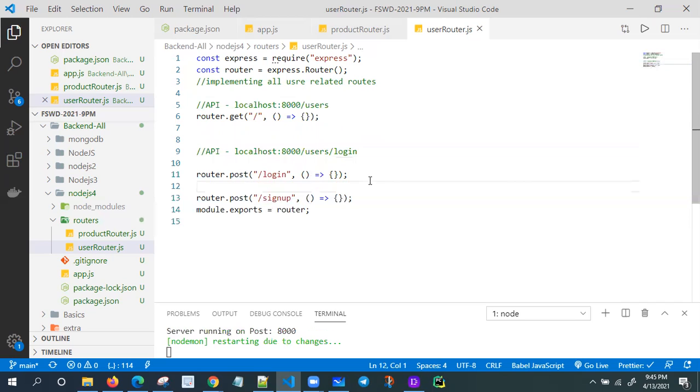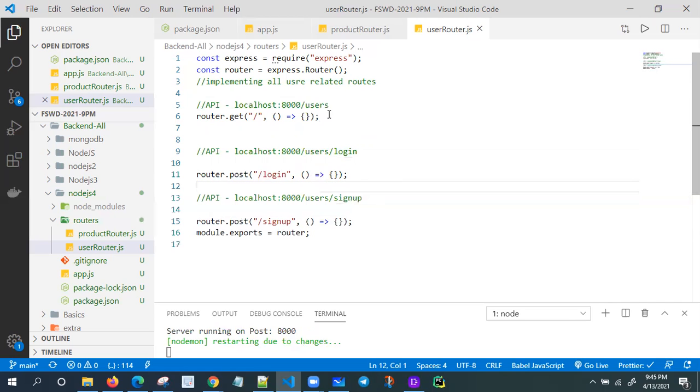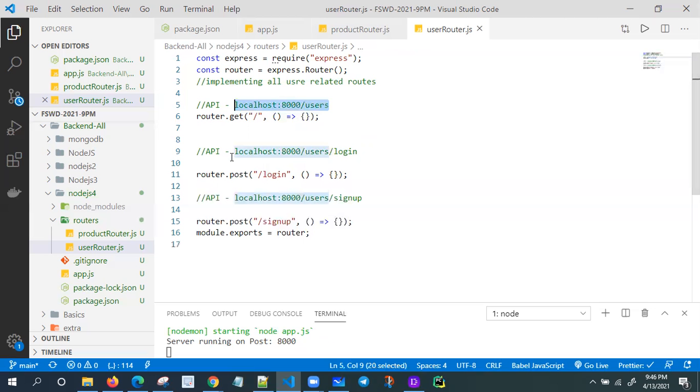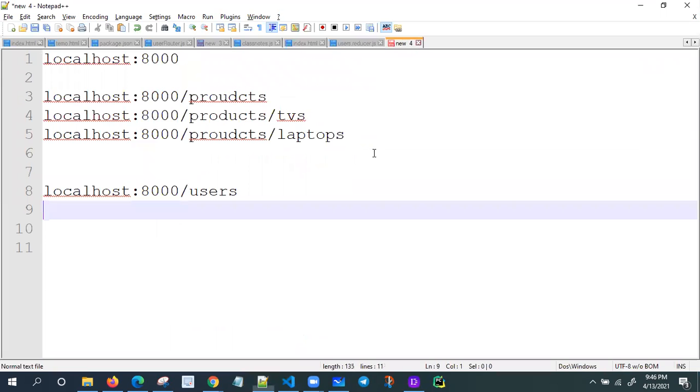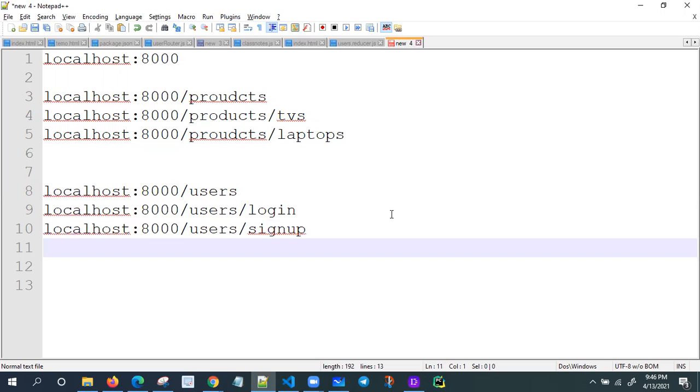And one more is there, that is users sign up. So I have three routes here. Let me copy one by one in my file, just for testing purpose only. Another one is localhost login. I have one more, localhost sign up. Yes, that's fine.